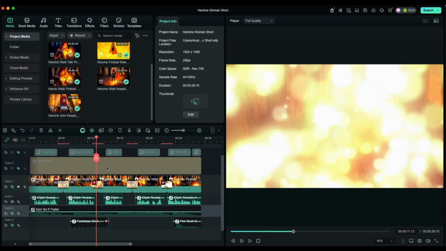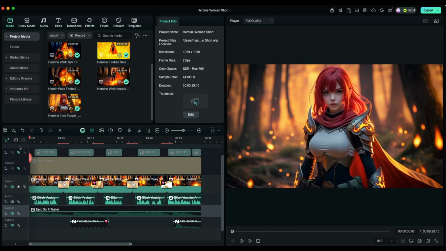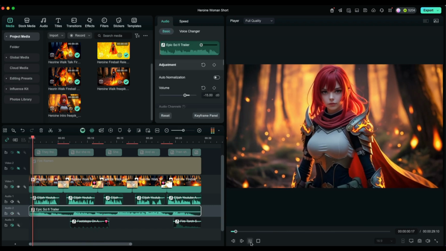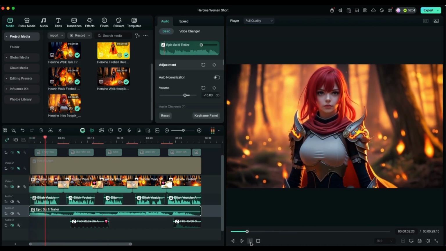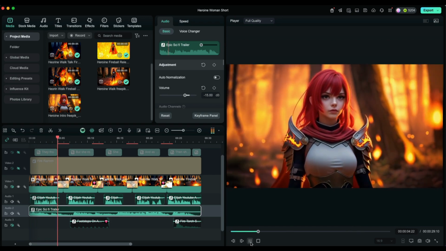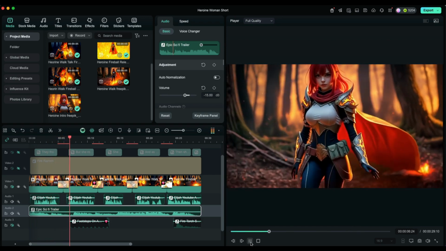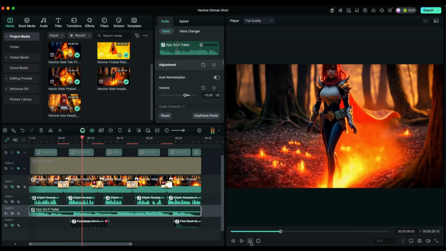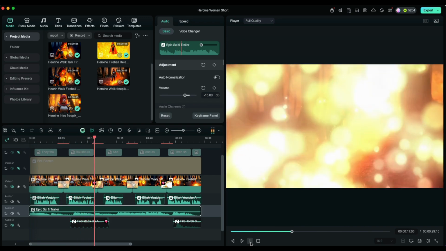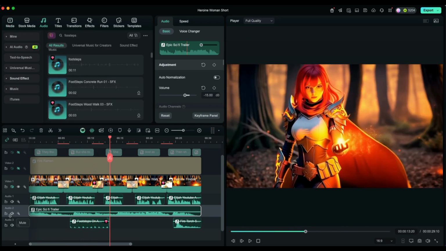Next, I'll turn on the background music, which is a cinematic sci-fi trailer sound found inside of Filmora's audio library. They thought flames would destroy her in their conquest for control of the land. But she rose from the ashes and walked fearlessly through the scorched surface. Now I'll unmute the footsteps that I got from the sound effects library.